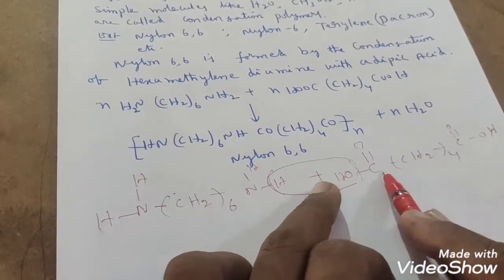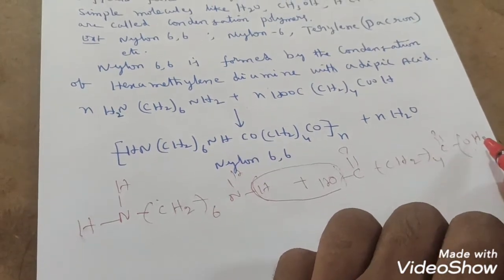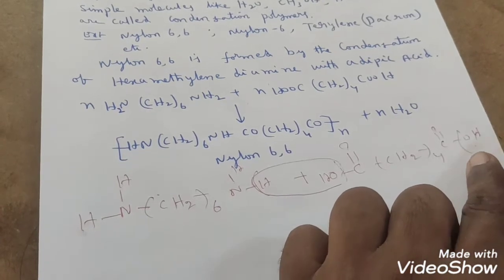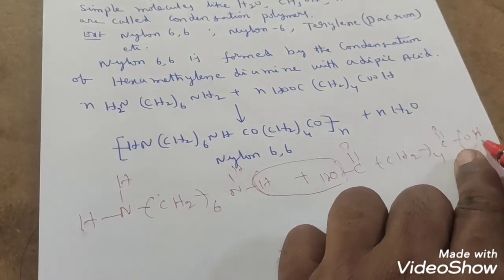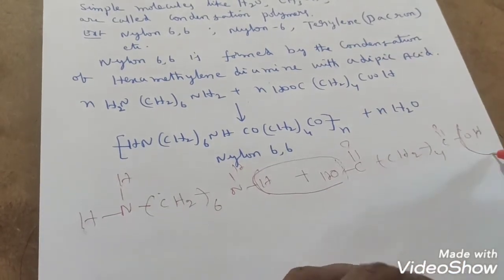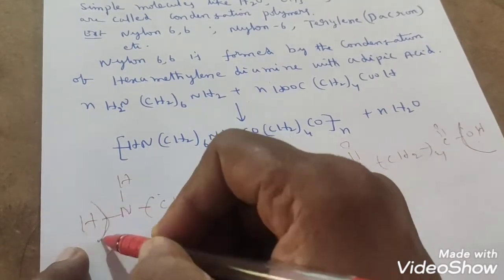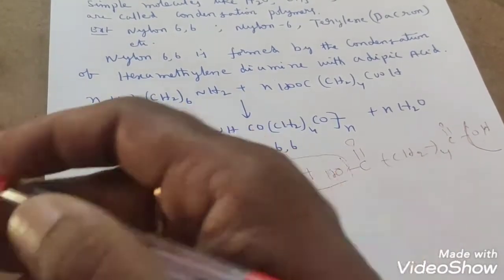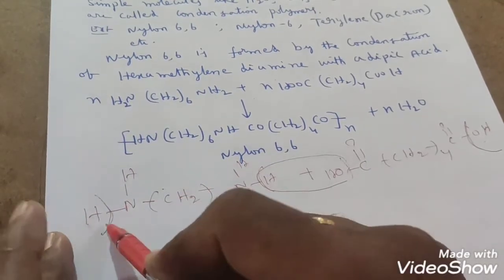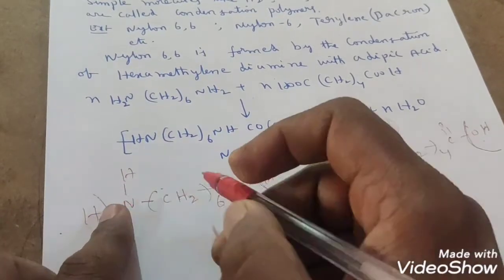That means on this side an OH group is present. If you add one more hexamethylene diamine to this side, that H atom and this OH group will combine and be liberated as water. So that's why you leave this OH, and this side also the H, because if you add one more adipic acid molecule to this side, its OH group and this H are removed as a water molecule. So that's why you can leave it as a bond here.